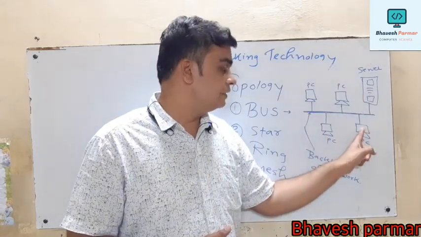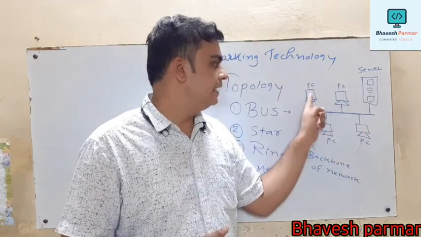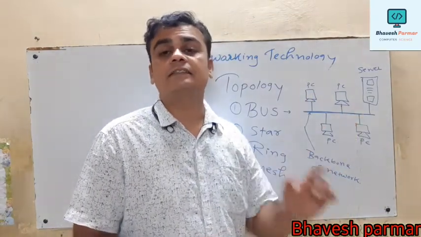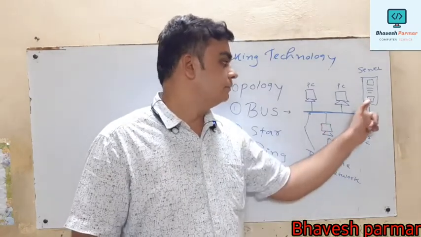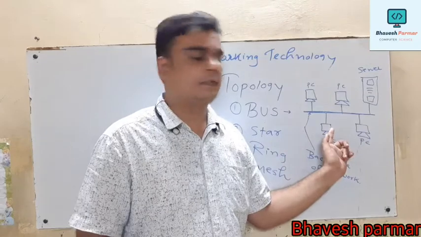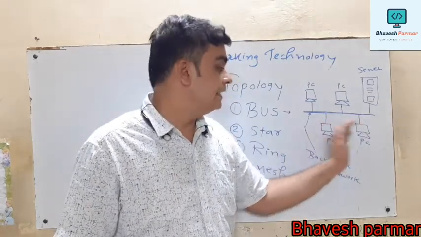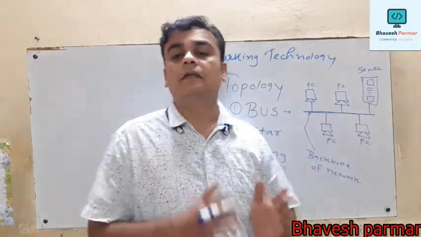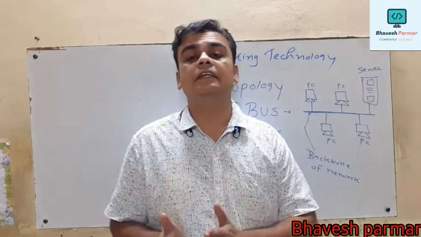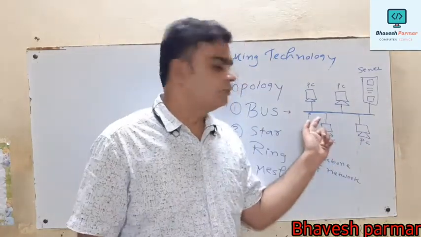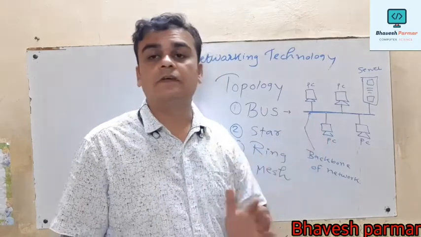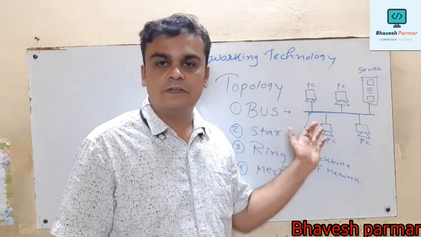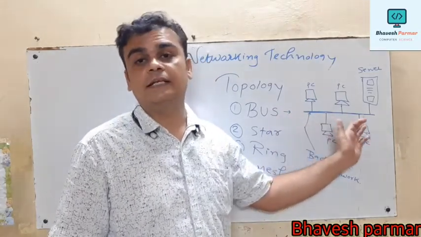But at the same time, suppose this computer wants to transfer the data to this computer, then what happens, guys? It tries to send the signal and check whether it is available or not. Generally the communication between this client and server takes place. So in that case, this computer gets a busy signal and it continuously sends the signal, and if it is available, then and only then it can transfer the data. So generally this type of topology follows the first come first serve method. Those computers that send the signal first receive the data bus and they can transfer the data along this network.